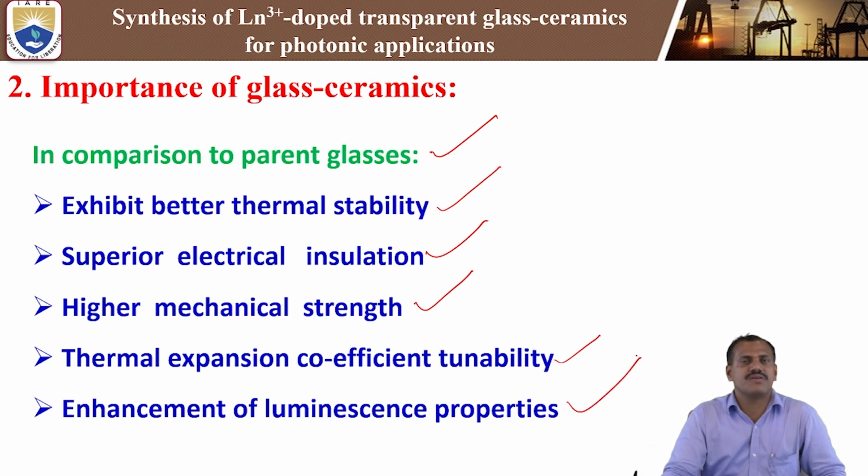This is one of the unique and important applications: the enhancement of luminescence property. Whenever glass ceramics are synthesized or fabricated, nanocrystals automatically form inside the glass material. Whenever the nanocrystals form, the luminescence property is automatically enhanced. So these are the important advantages of glass ceramics compared to glass.